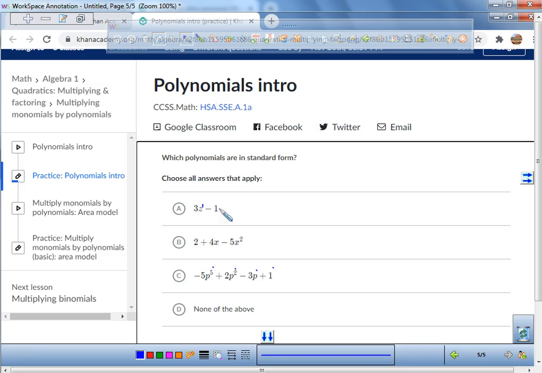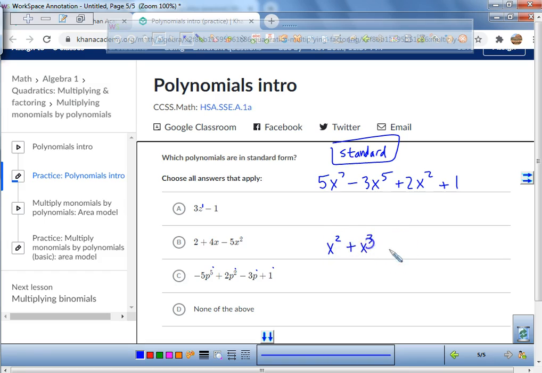So please, in your journal, write down standard form so you know what standard form actually is. For example, I did 5x to the power of 7 minus 3x to the power of 5 plus 2x squared plus 1. This would be in standard form because it descends. What would not be in standard form? If I had x squared and then followed it with x cubed. What would be in standard form? x cubed plus x squared. So in this particular example, I'm going to choose A and I'm going to choose C.